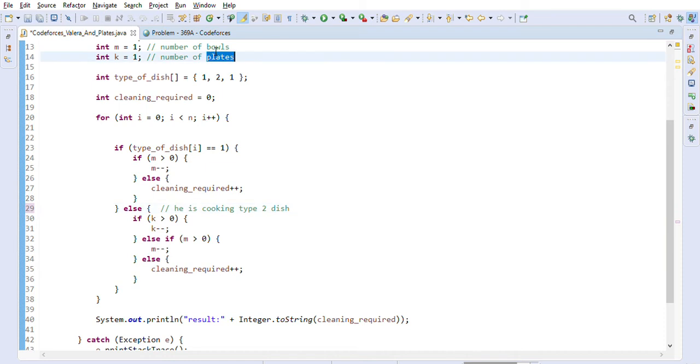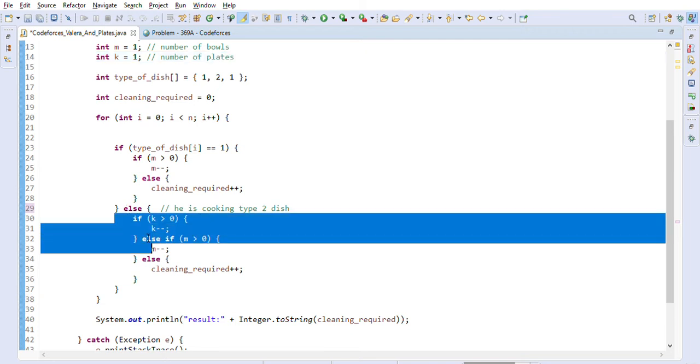Because we have a choice, we can either use plate or bowl, so we will always greedily choose plate here. Because there might be shortage of bowls further, right? So we have to always make sure that whenever plate is available we will use plate, right? Because if plate is finished, still he can eat the type 2 dish using bowl, right? So that's why the greedy approach works.